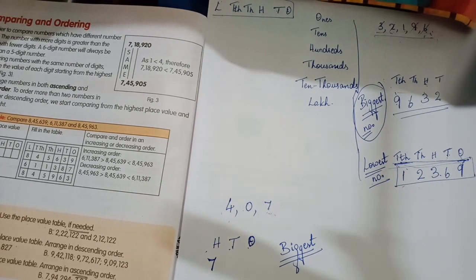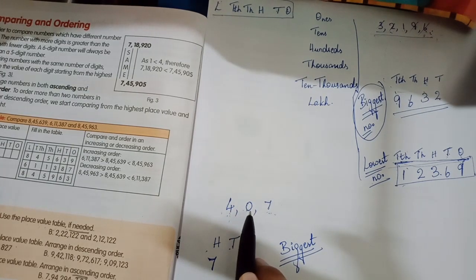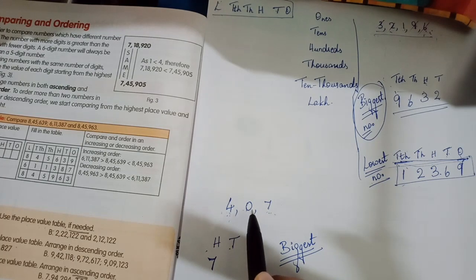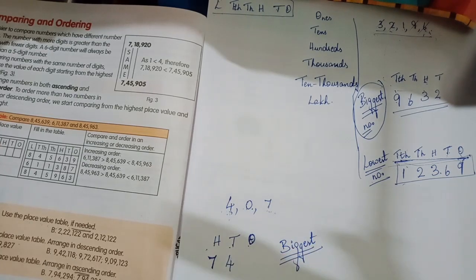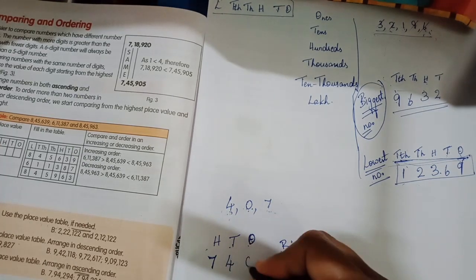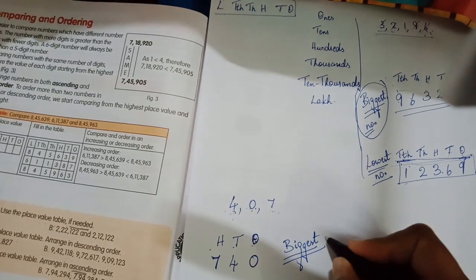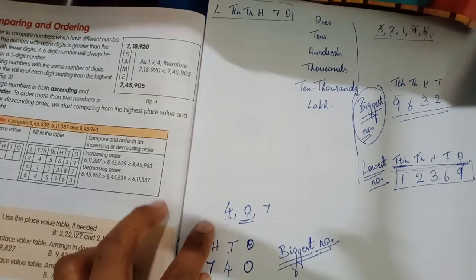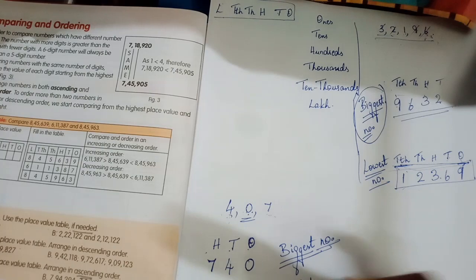Then, which is the next highest number? Of course, 4, because 0 is very small. 0 means nothing, right? But it has a value in math, okay? So the next biggest number is 4, and I will write it in the next place value, and the left out 0, the smallest number, in the ones place. So it is very easy to form the biggest number when 0 is given in the question. But what will you do while writing the smallest number?